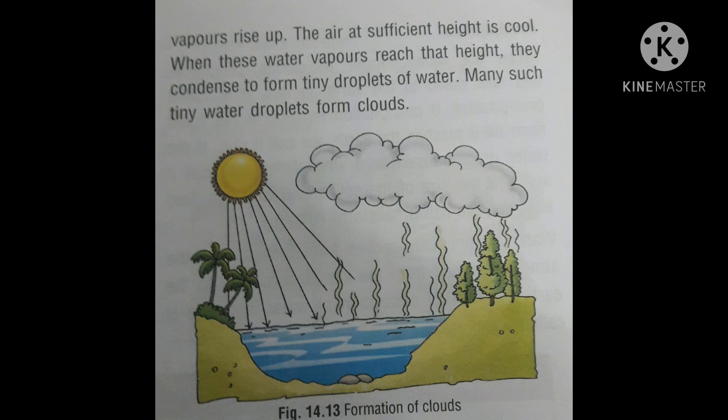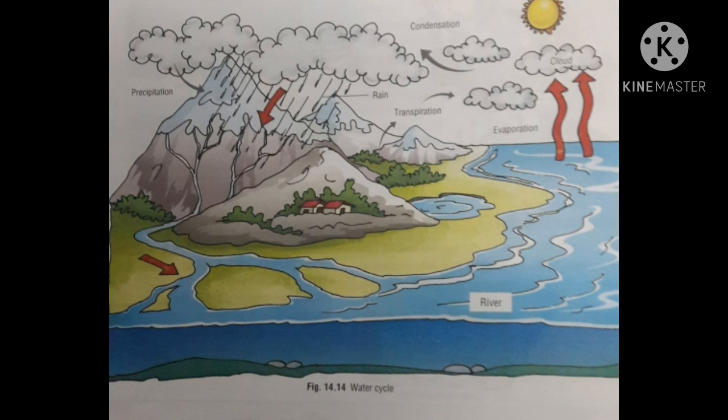Formation of clouds takes place when the water from different water bodies, as well as by the process of transpiration from the plant body, evaporates in the form of water vapor. These water vapors, when they reach a height, condense and cool to form the clouds. Now children, you are seeing a picture of the water cycle. In the water cycle, the first step is evaporation. Evaporation means formation of water vapors from water.